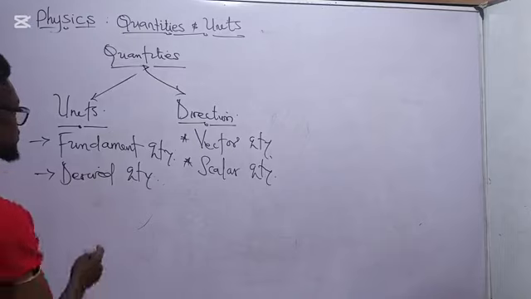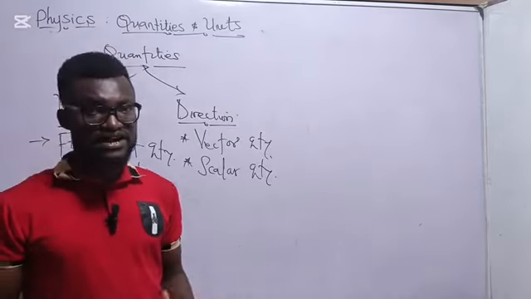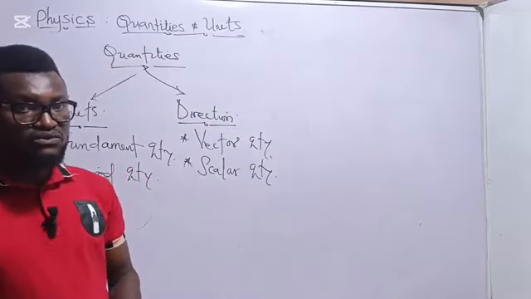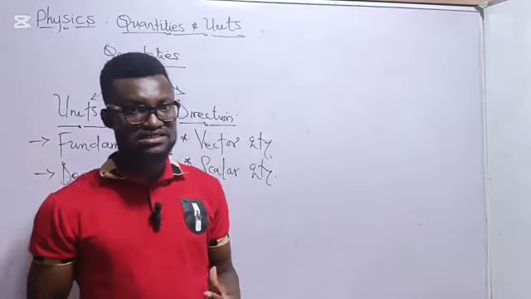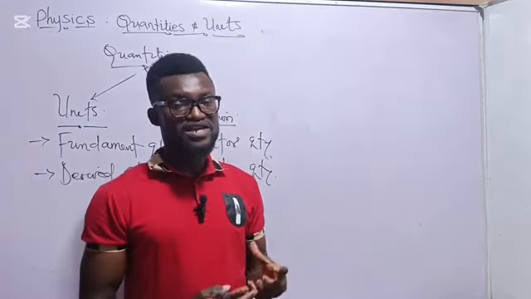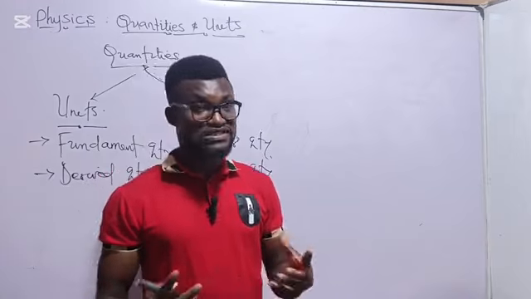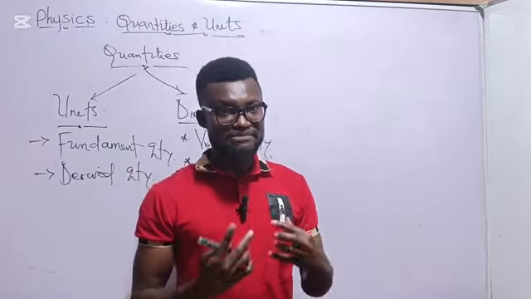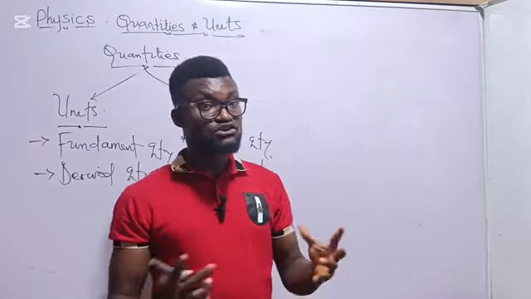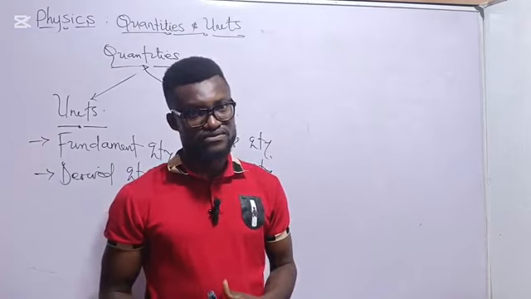Now, coming to units, we have fundamental quantities and derived quantities. The fundamental quantities are the quantities that are independent of every other quantity. Hence, they are natural quantities. They are not derived. Those quantities that are independent from other quantities are said to be fundamental. They are basic quantities you can think of.